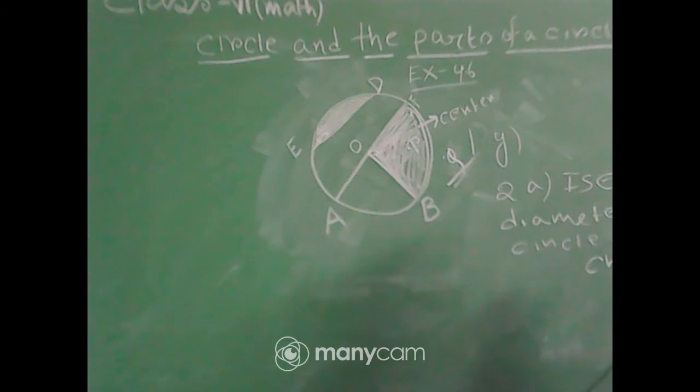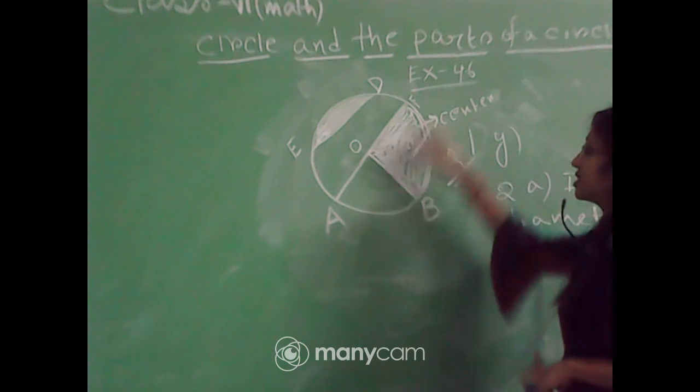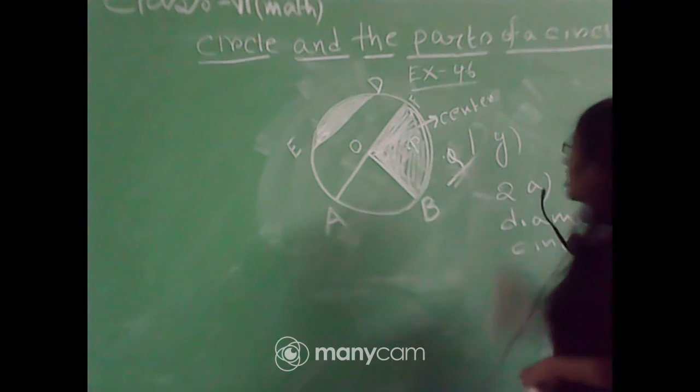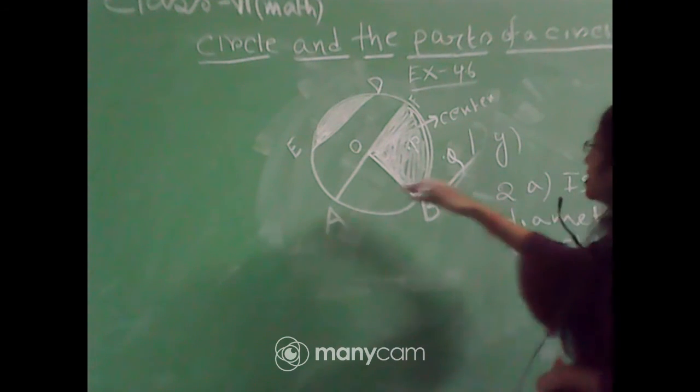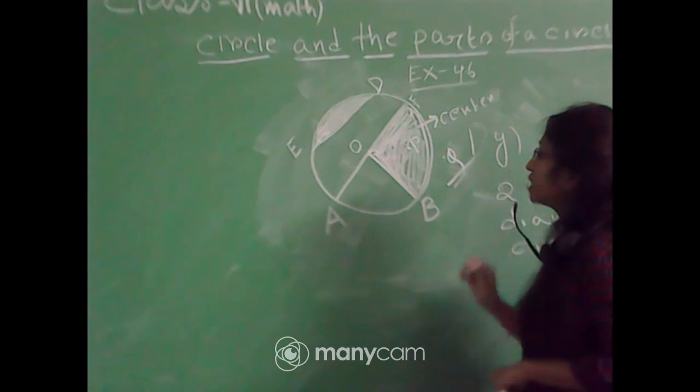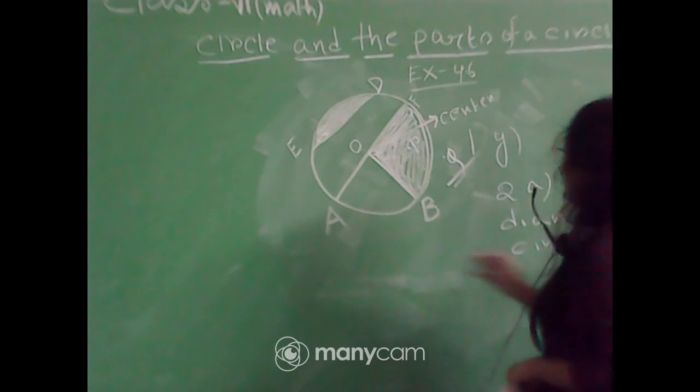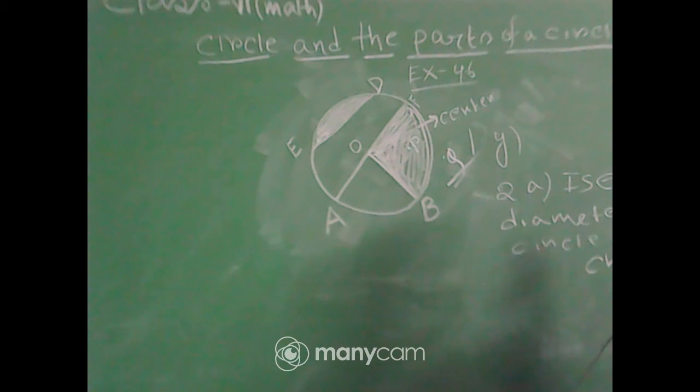Yes, every diameter of a circle is also a chord because a diameter is a chord passing through the center of the circle. So, every diameter is a chord.